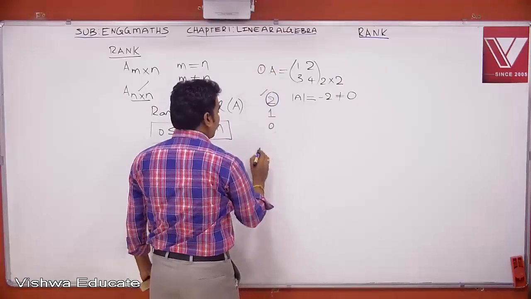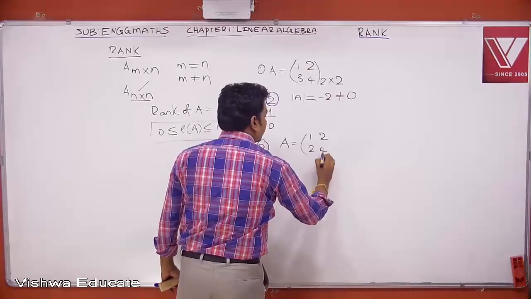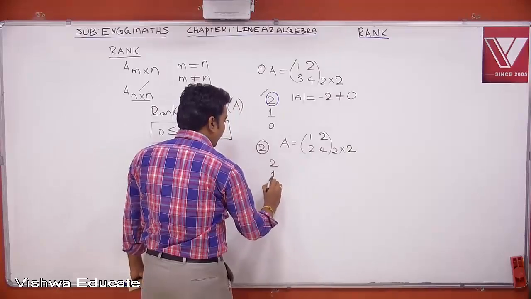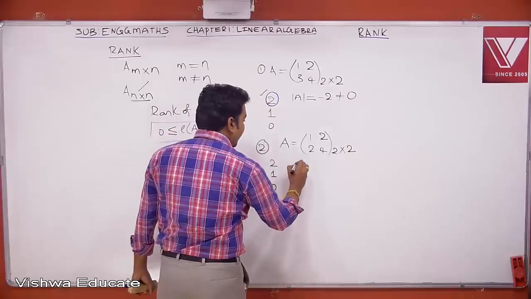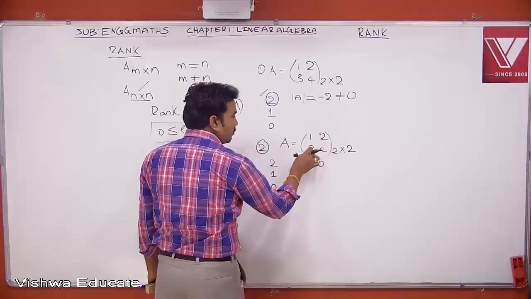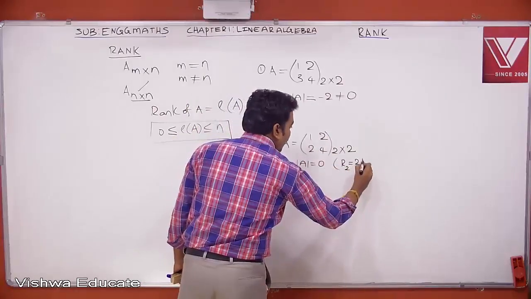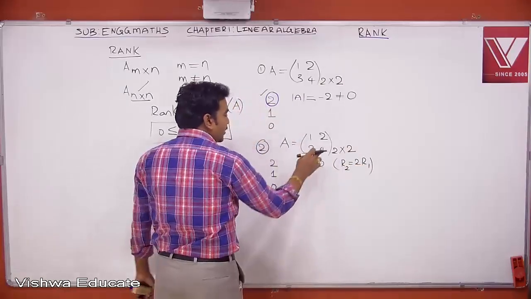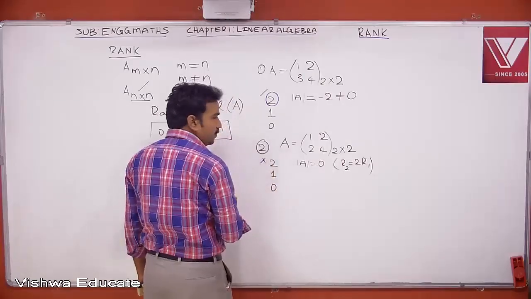Now, when you take example 2, suppose the matrix is this. A equal to 1, 2, 2, 4. Now, this is a 2 by 2 matrix. So, maximum rank will be 2. Otherwise, it can be 1. Otherwise, it will be 0. Now, in this case, the determinant of this matrix is 0. Just 1 into 4 minus 2 into 2. Or second row is 2 times of this. R2 equal to 2 times of first row. One row is a constant multiple of another row, so the determinant is 0. Since for a 2 by 2 matrix, the determinant value is 0, therefore rank should not be 2.